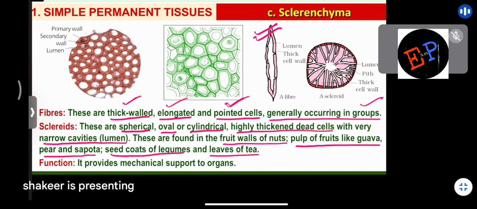So where do you find them? You will find them in the seed coats. On the seed there is a coating, shells will be present. So these shells are made up of what? They are made up of Sclerenchyma sclerid cells. Understood, because they are dead cells. For example, if you take an almond, there is a shell on it.